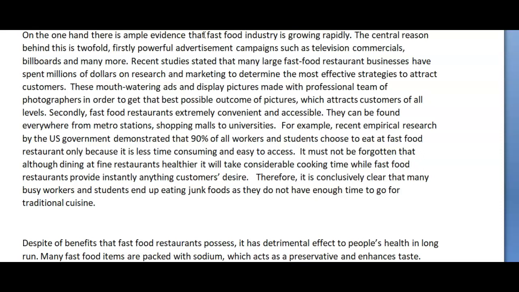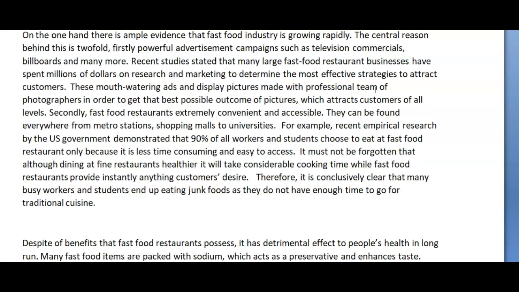Recent studies stated that many large fast food restaurant businesses have spent millions of dollars on research and marketing to determine the most effective strategies to attract customers. These mouth-watering ads and display pictures made with professional teams of photographers in order to get that best possible outcome of pictures, which attracts customers of all levels. What?